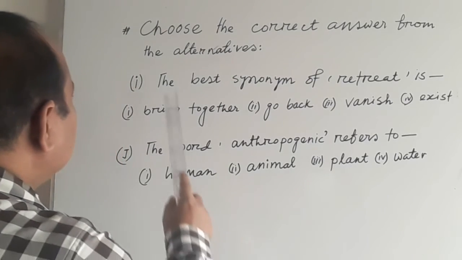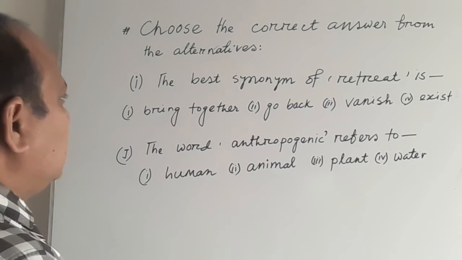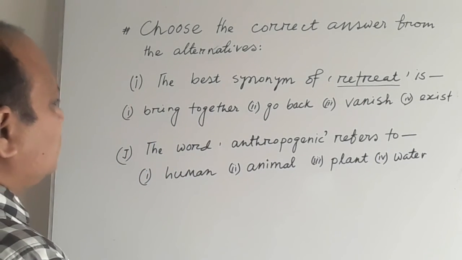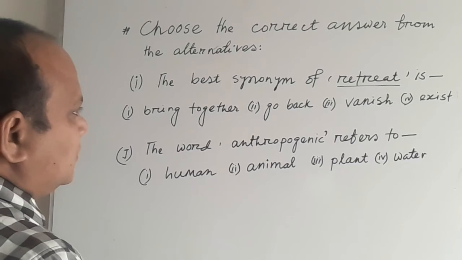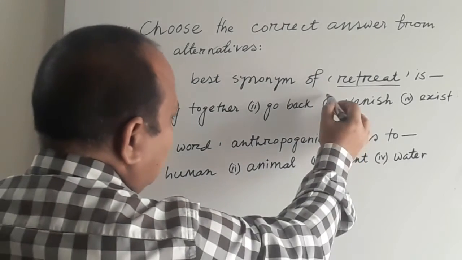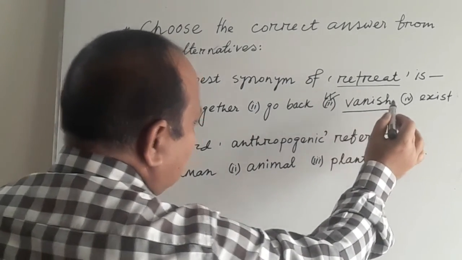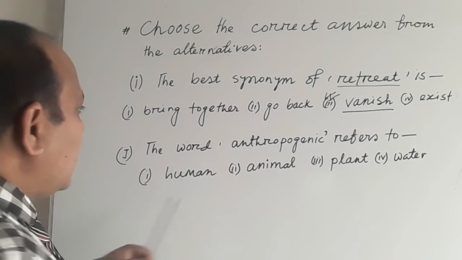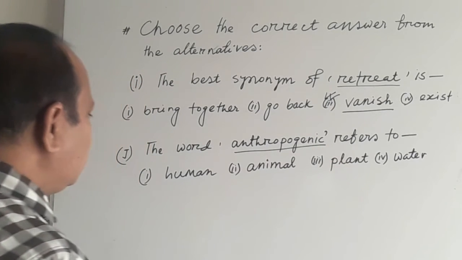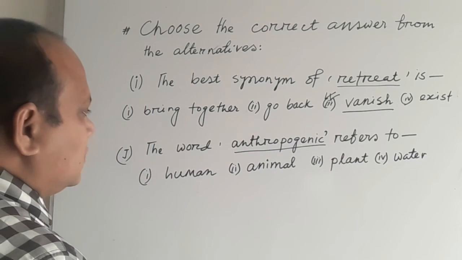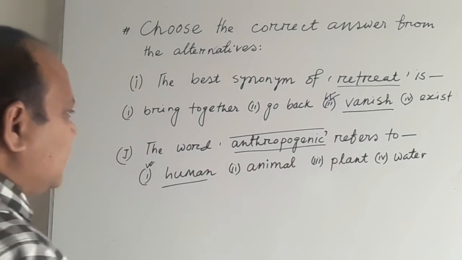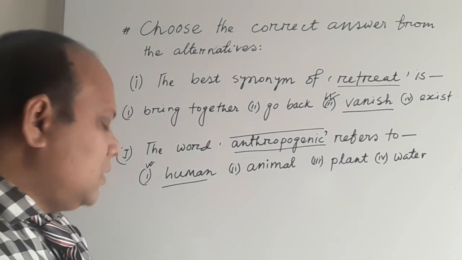Come to the point, my dear students. MCQ I. The best synonym of retreat is bring together, go back, vanish or exist. So according to the meaning of retreat, we can easily find the synonym of retreat. It would be vanish. So vanish would be the best answer for retreat. And last but not the least, the word anthropogenic, look at the word, refers to human, animal, plant and water. So the answer would be definitely human, because this is related to anthropology. That is, human is related to anthropology.